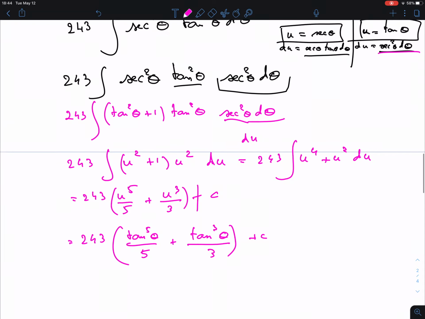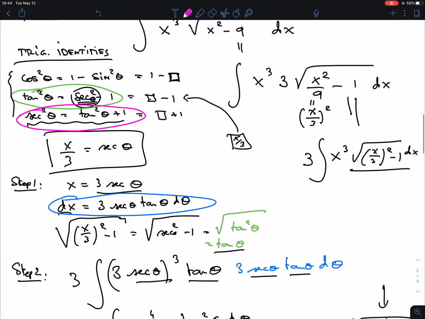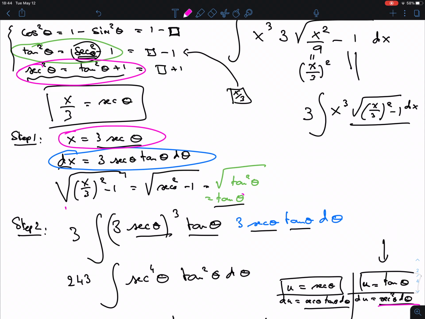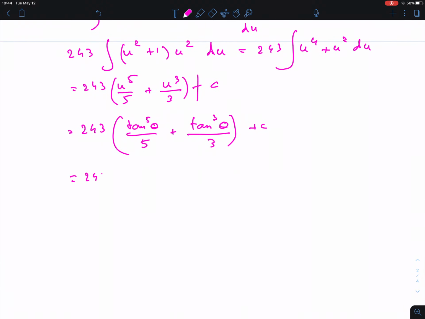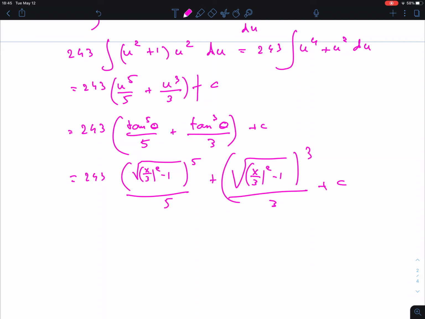But that's not enough. This is tangent theta. We have to go in terms of x. Now, x was 3 secant theta. But the reason that I told you to do this radical is because here it is. This is the guy that we want, and it's that radical. So this is now 243 times the radical of (x over 3) squared minus 1, to the power 5, over 5. You could write this as power 5 halves instead of the radical, but I don't care. Plus the radical of (x over 3) squared minus 1 to the power 3 over 3, plus a constant, and that's it.